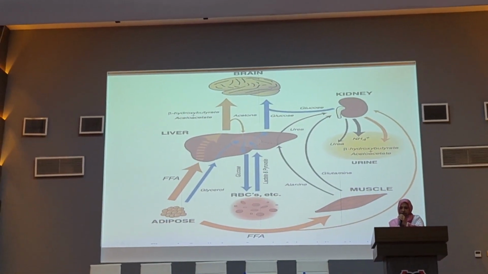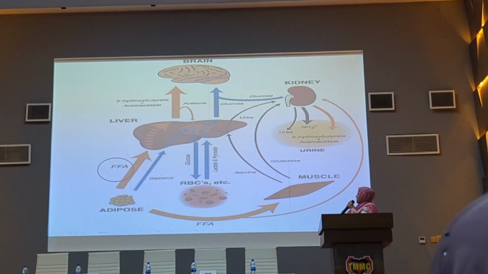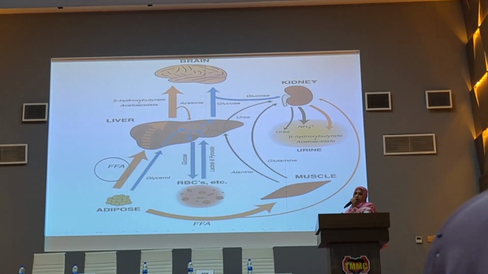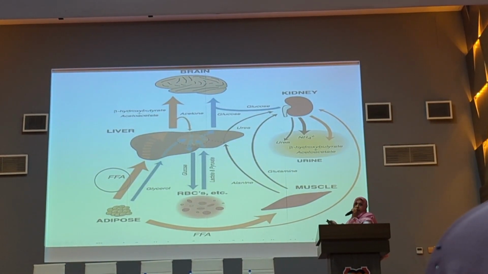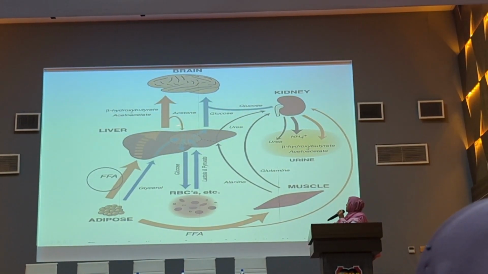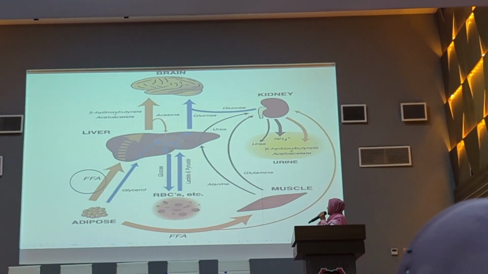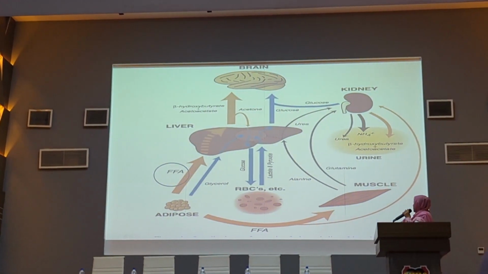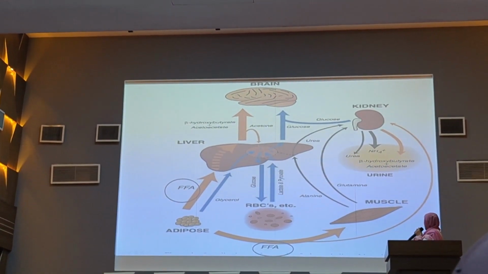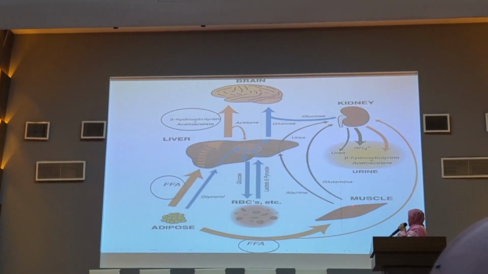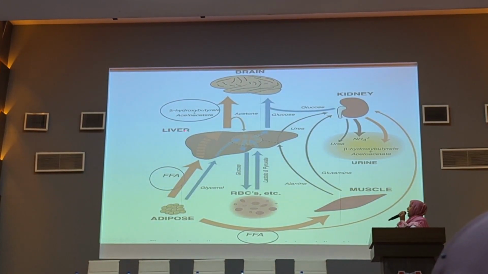This is the summary of metabolic events during prolonged starvation. Here, at first, lipolysis occurs in the adipose tissue and provides fatty acids. These fatty acids are utilized by the liver, and from them the liver produces ketone bodies: beta hydroxybutyrate, acetoacetate and acetone. Also, these fatty acids provide energy to the skeletal muscle.